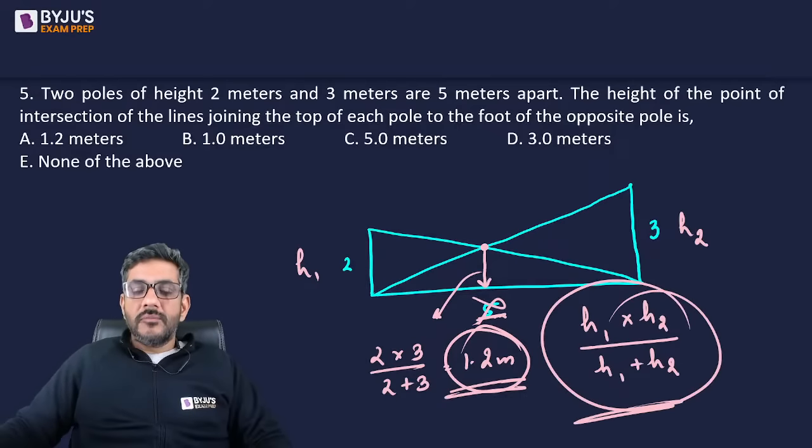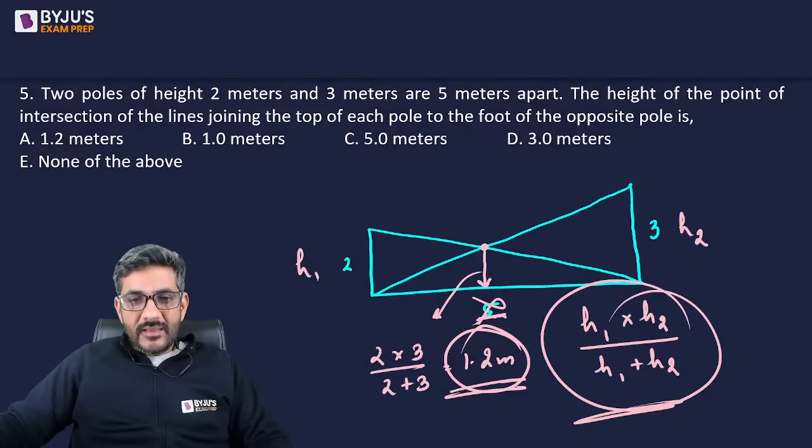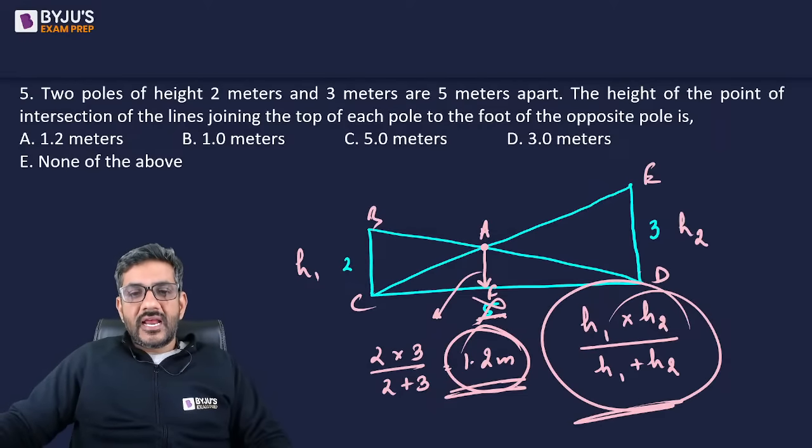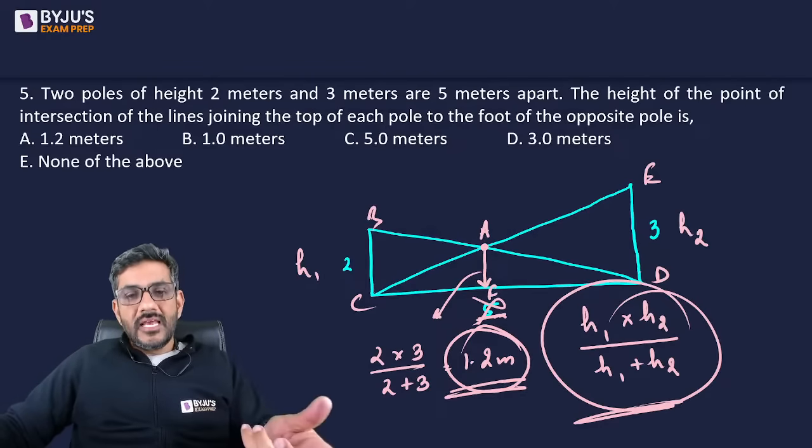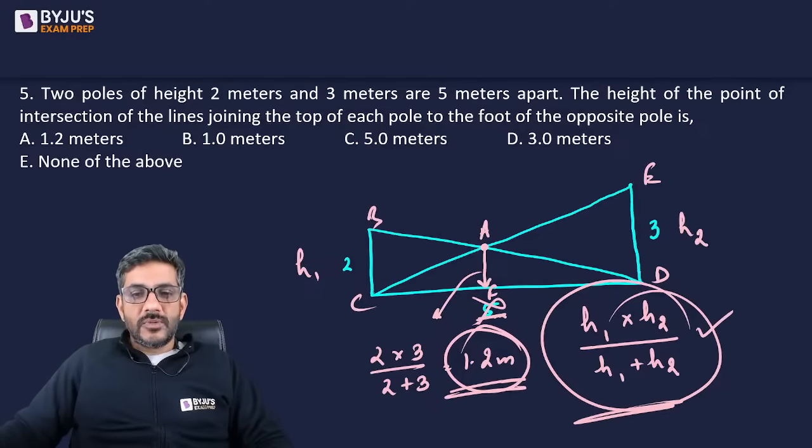Of course, it comes from similar triangles. You can use similarity in these two triangles. Let us call them A, B, C, D, E, and F. So we have triangle AFD and triangle BCD similar, and we have triangle CAF and triangle CED similar. Using similarity, you can actually prove this, that h1 into h2 divided by h1 plus h2.